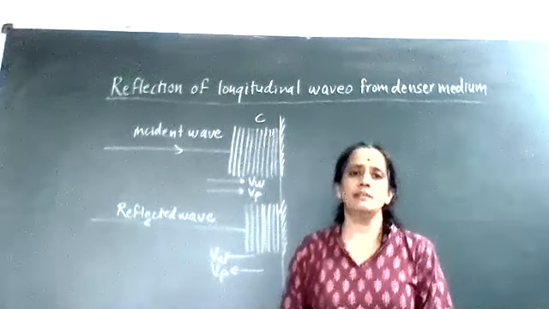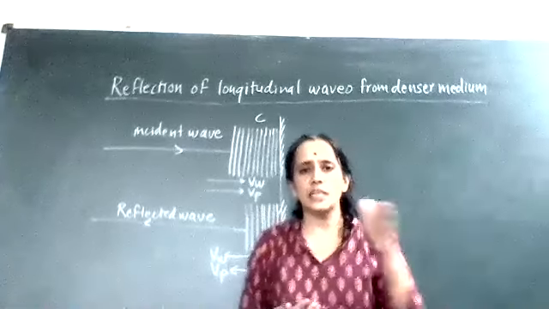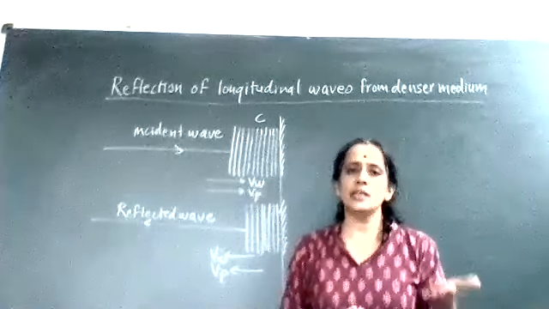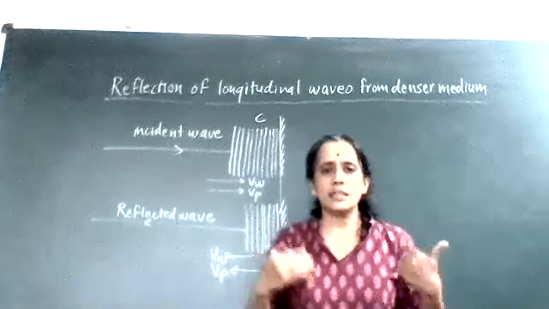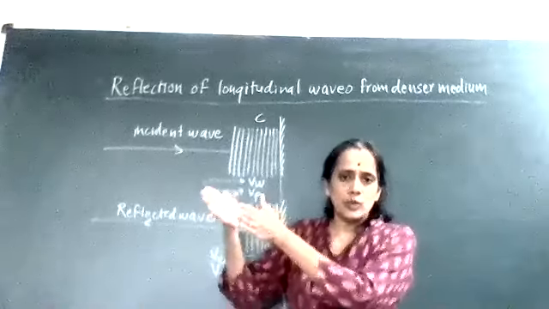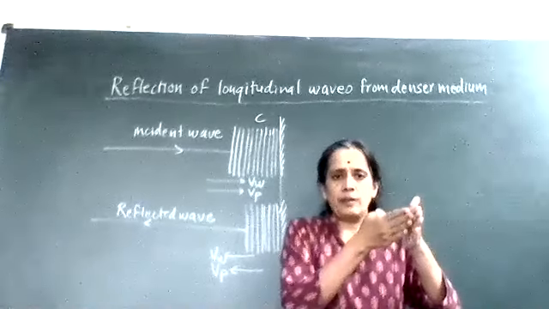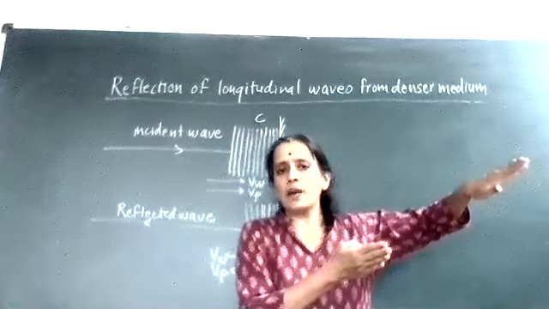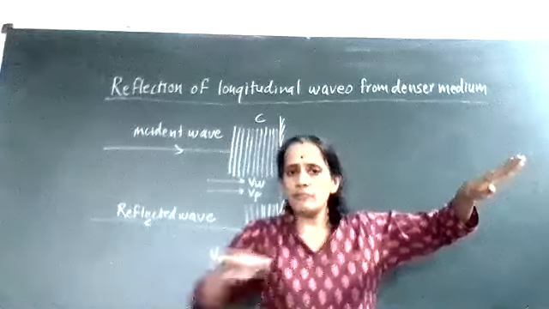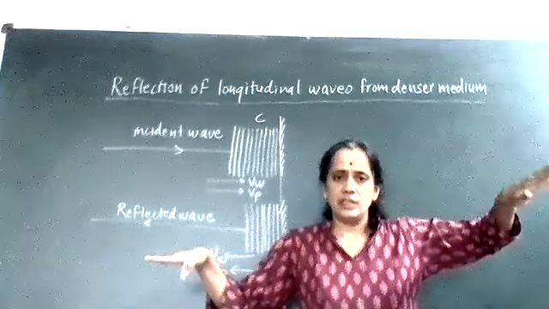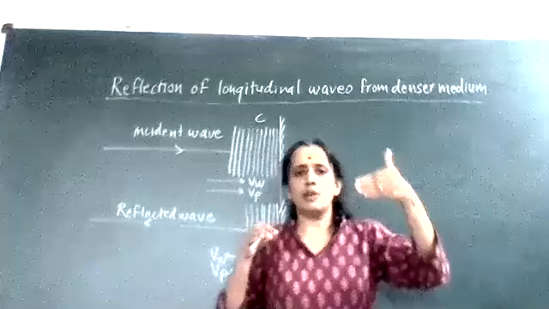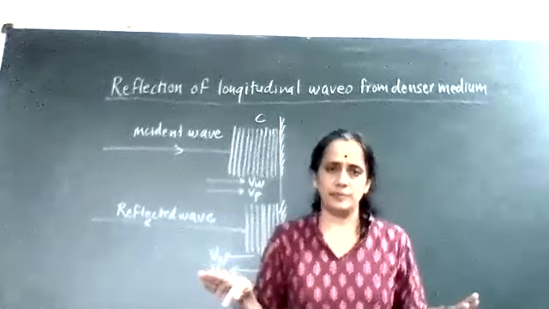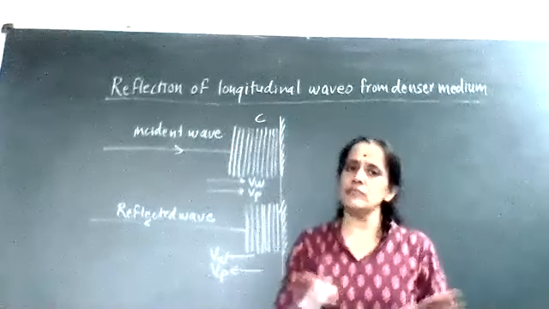Similarly, we saw what happens when a transverse wave is incident on a rarer medium. Rarer medium means what? The particles of the medium are ready to accept the energy. So as soon as the crest comes, the rarer medium absorbs the energy. So particle velocity continues in the rarer medium, and only wave velocity gets reversed. Therefore, your crest will be reflected as a crest. So there is no change of phase. Fine? That is what we finished last time.